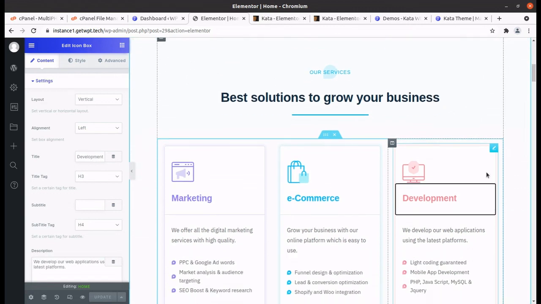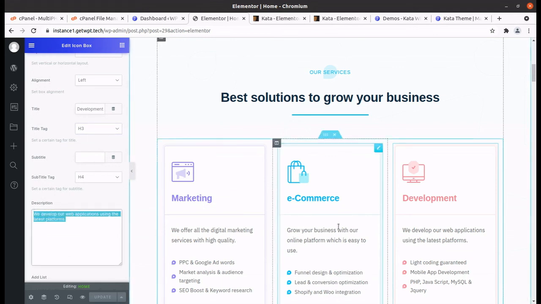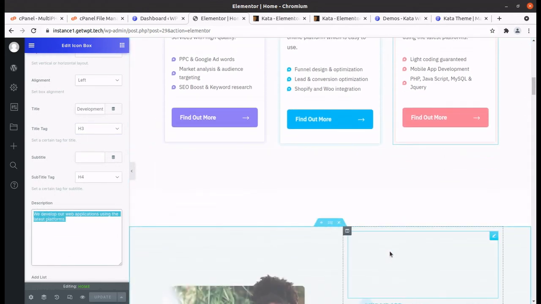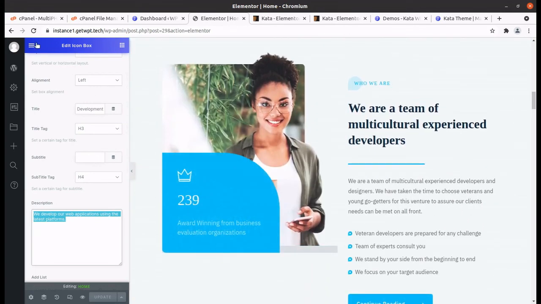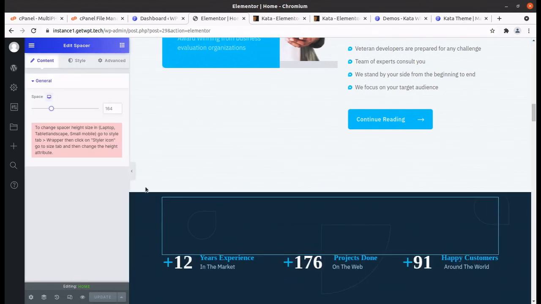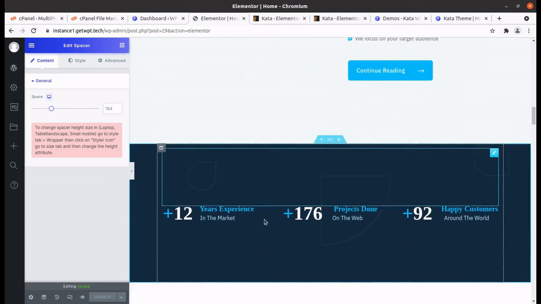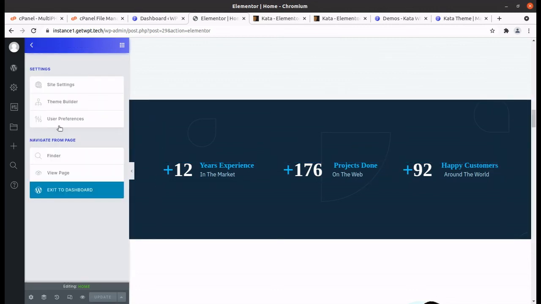Just click on the area which you want to edit and click on the pencil icon, so you will be able to edit the content as and where required. It is so simple, and edit the icon box and other things that have been given. Everything has been advised or given in your control. Okay, great. It is very simple. I am also exploring all these options.